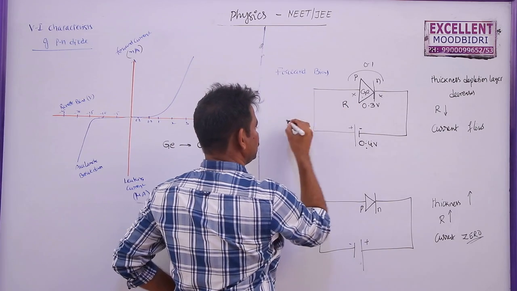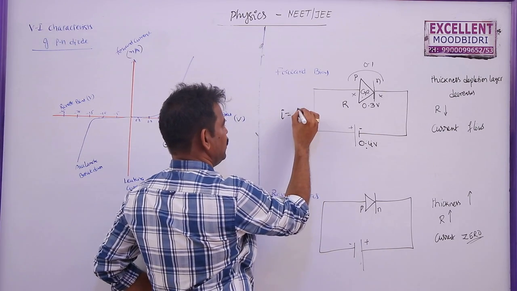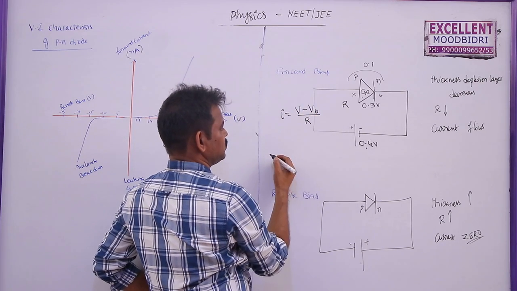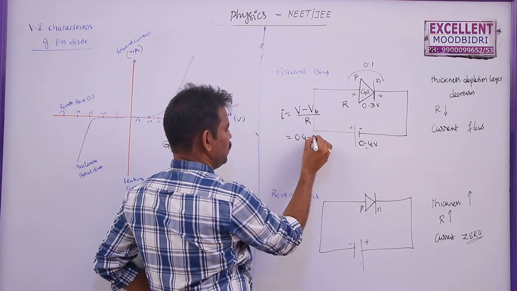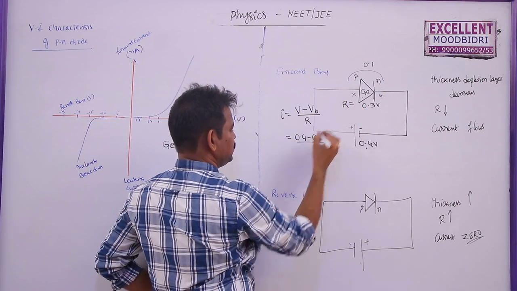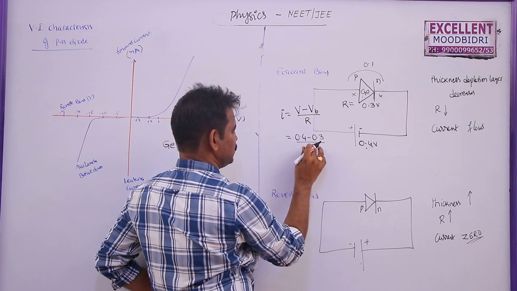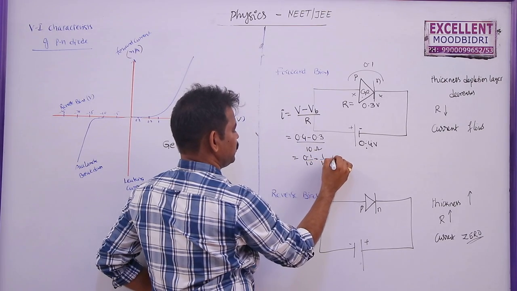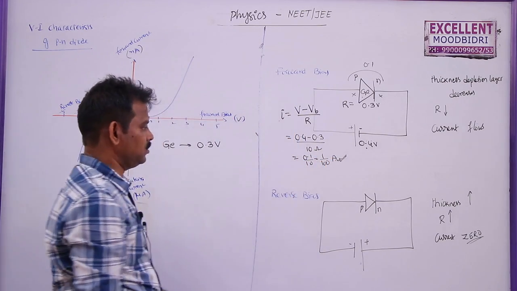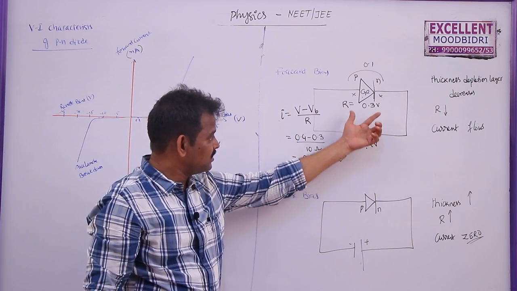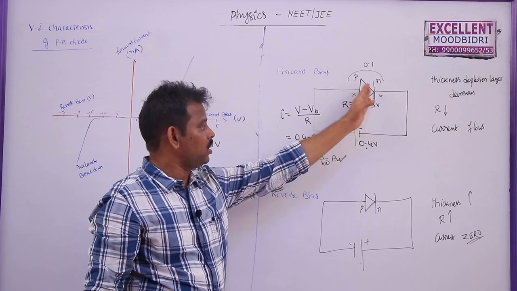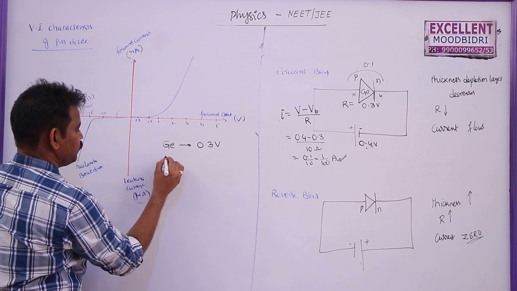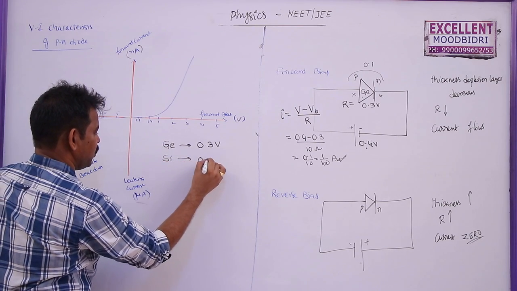If you know the resistance of this diode, then we can find the current as applied voltage minus barrier potential voltage divided by resistance of the diode, which in this problem is 0.4 minus 0.3 by, let us say, resistance 10 power minus 3, or 10 ohms here. So this is 0.1 by 10. This is 100 by 10 amperes. So this is how we can find the current. That means if the voltage is less than the barrier voltage, no current will flow through the diode even if it is in forward bias. That's why here I am showing for silicon this is 0.7 volts.